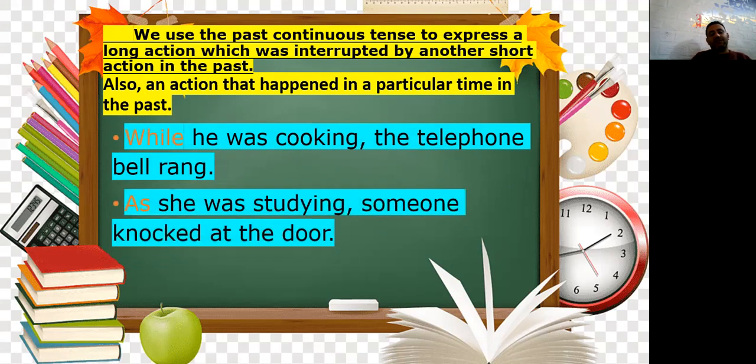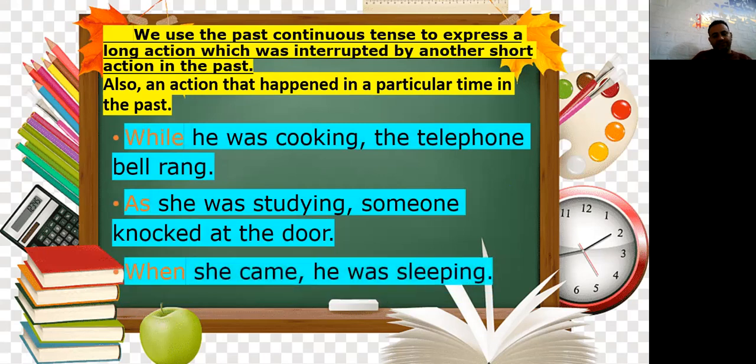As has the same meaning as while. As she was studying, someone knocked on the door. Okay? Two actions, one long action was studying, and another short action which stopped it, which is knocked at the door. When is the opposite. After when comes the short action.